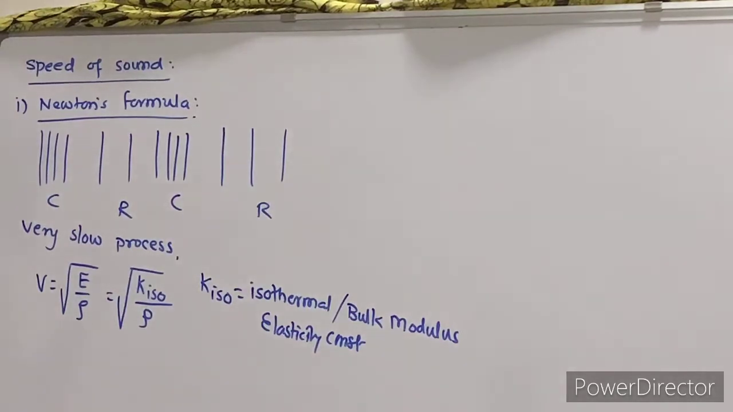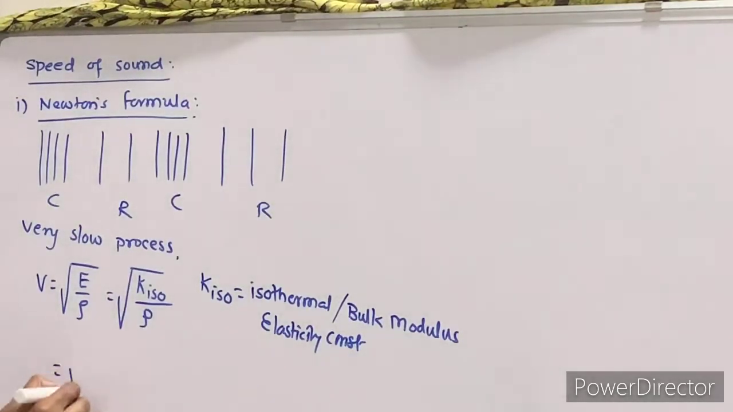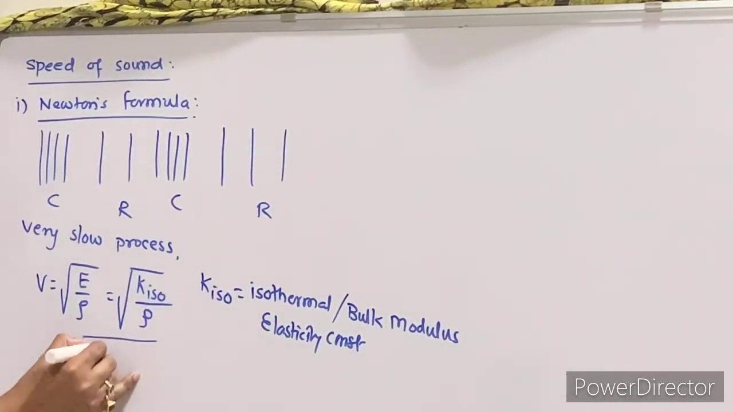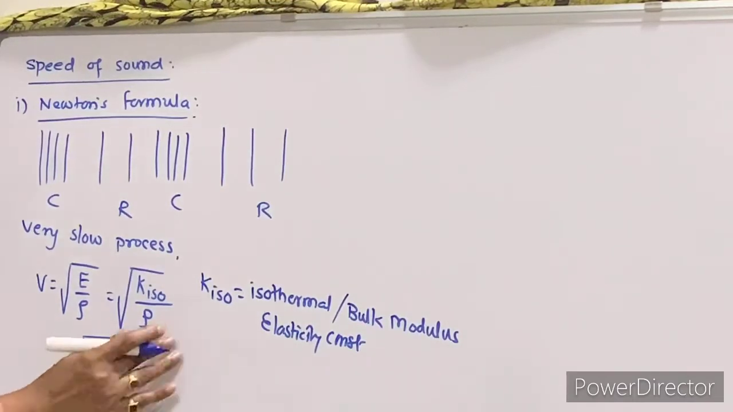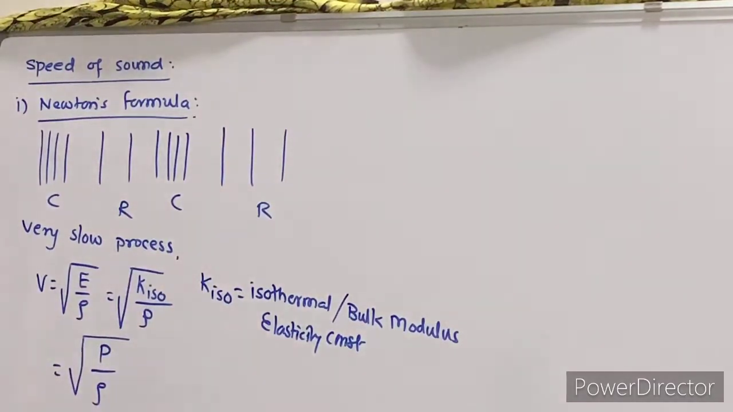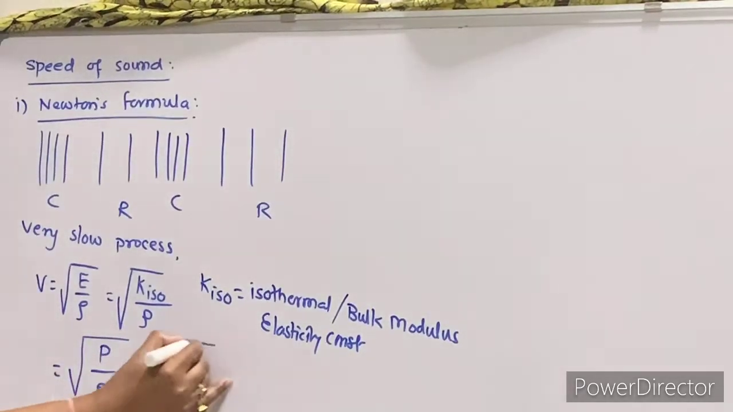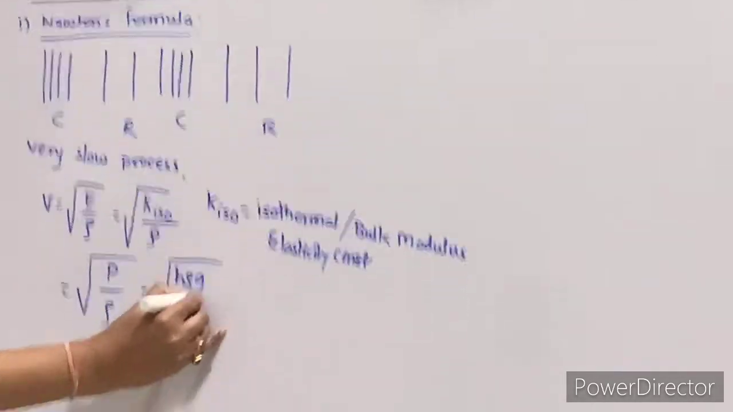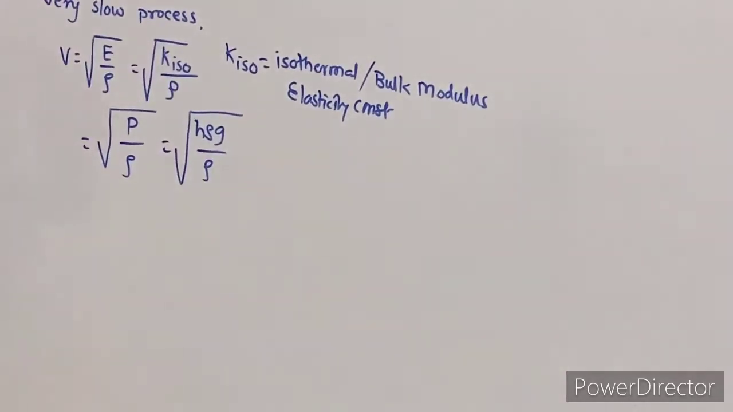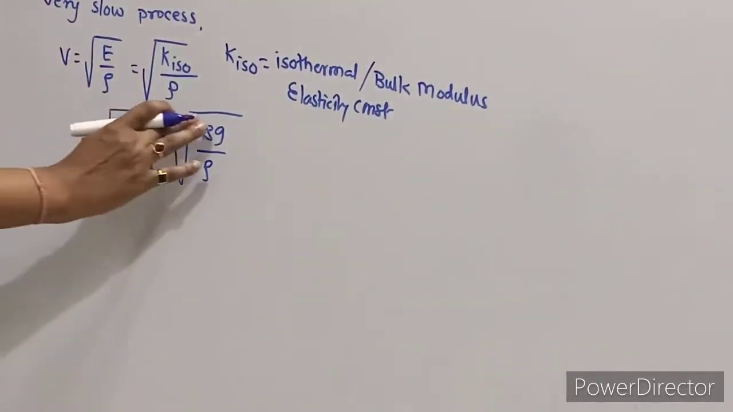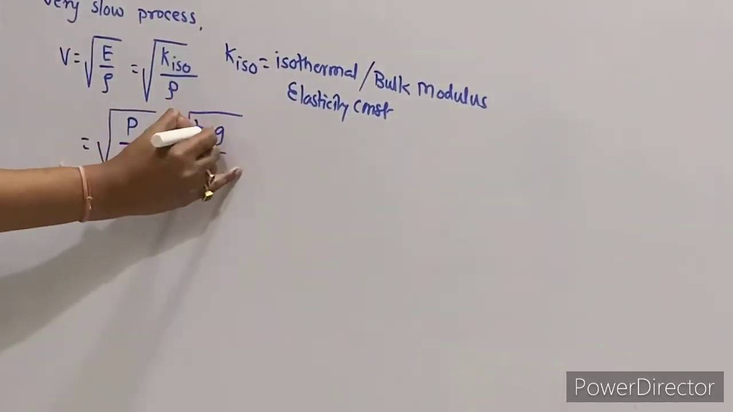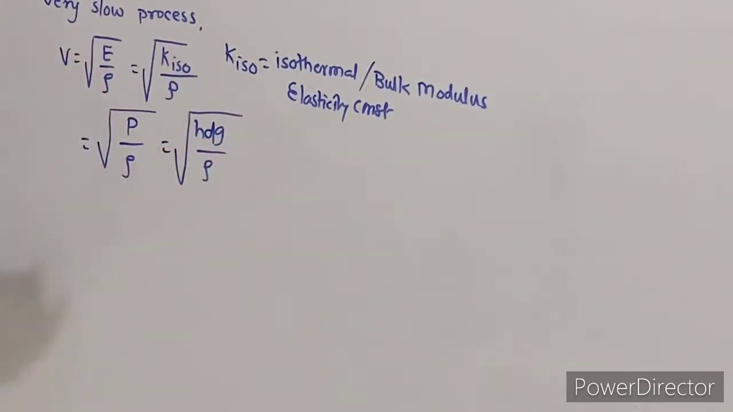Now the value of this isothermal bulk modulus is nothing but atmospheric pressure, right, which is equal to P. Now this P is nothing but your h rho g, right? Over here I will write this is your h rho g. Rho is the density of, we can say, mercury.